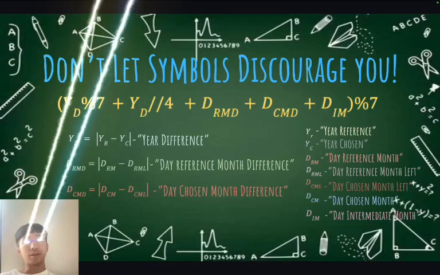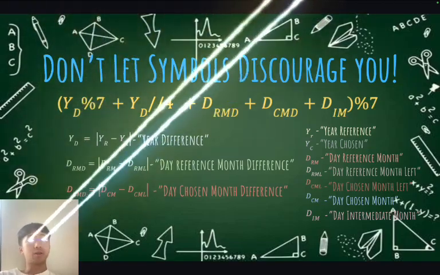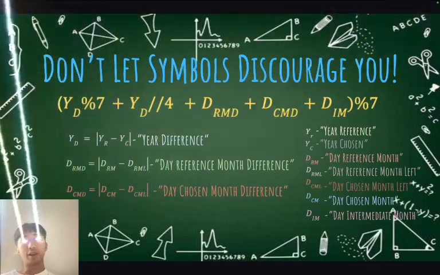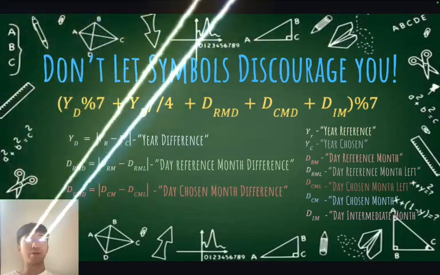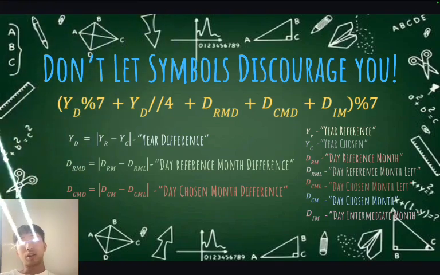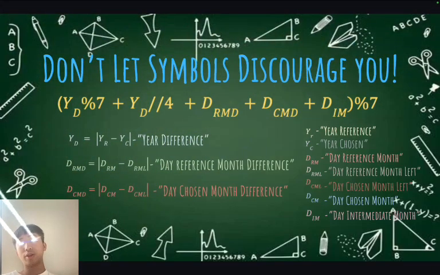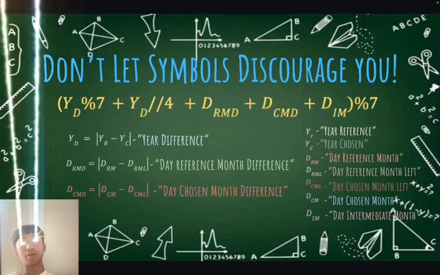So like I said, the second term, year difference // 4, that double slash just means round up to the nearest whole number, so that's just accounting for the leap years. Then DRMD, I explained earlier, is the difference from your reference date, and then you're adding it by the days from the chosen date plus the in-between date. The reason it's all encompassed by mod 7, or divide by 7 and remainder, is that each of these terms individually could have had this mod 7, but I simplified the equation so that it would only have it on one side of the expression.